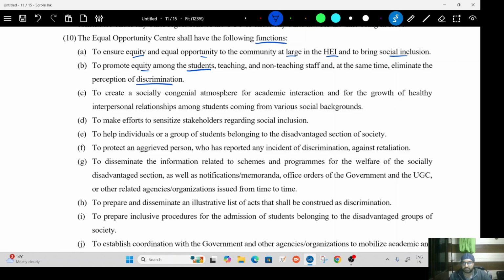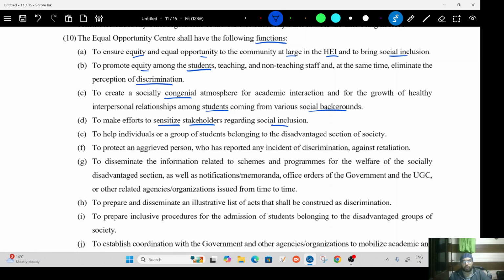Again, remember the definition of discrimination means all the stakeholders. Create a socially congenial atmosphere, that is where everybody can come together and talk. They can have a healthy discussion. They can have a healthy interpersonal relationship among students from various social backgrounds. Again, nothing to be worried about. It's a good thing. Make effort to sensitize stakeholders. Again, stakeholders means everybody: students, staff, everybody, members of the managing committee.